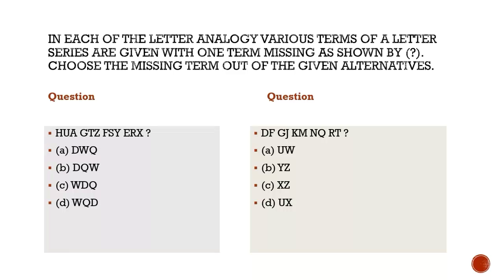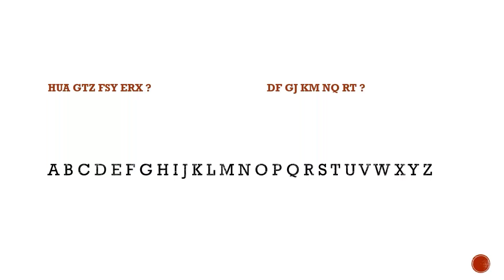In each of the letter analogies, various terms of a letter series are given with one term missing as shown by a question mark. Choose the missing term out of the given alternatives. H U A, G T Z, F S Y, E R X, and the next term will be what? So in this question, you basically have to find the pattern. So let us solve the first question.